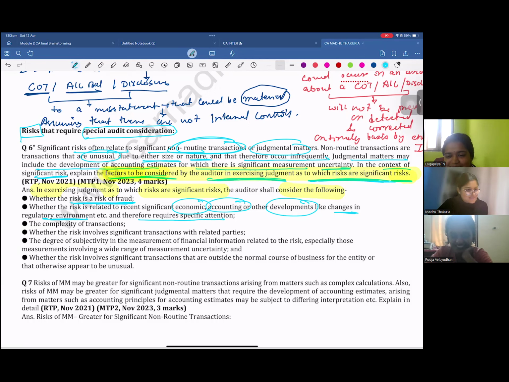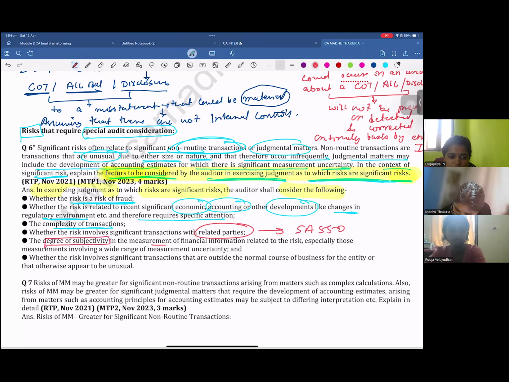Exactly. So yeah, so it is. So you passed your exams before that, huh? Before all these changes are implemented in your syllabus. Then, if there is a complexity of transaction, again there can be a significant risk involved. If the client is doing transactions with related parties, can you tell me the standard name? Where do you see the related party transactions and disclosures? SA 550.